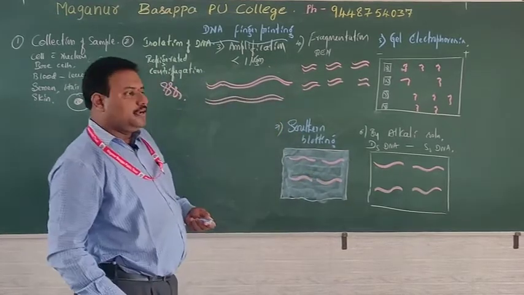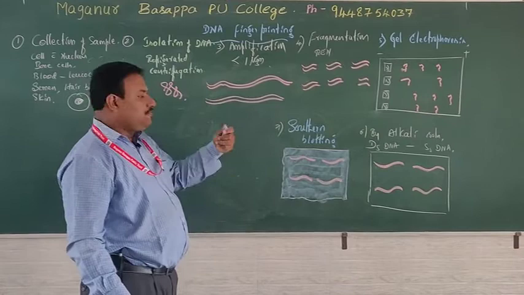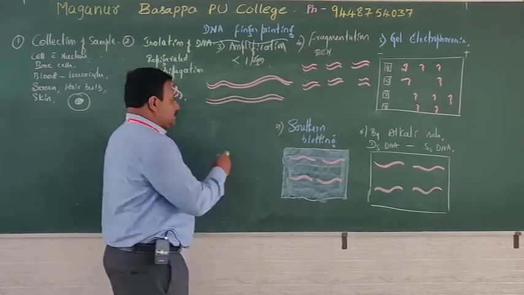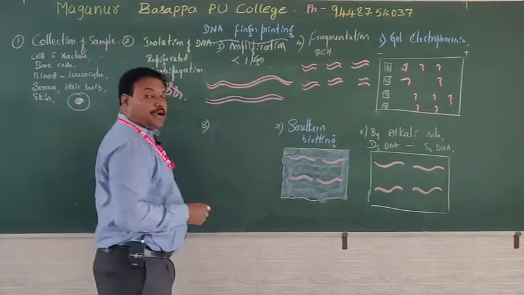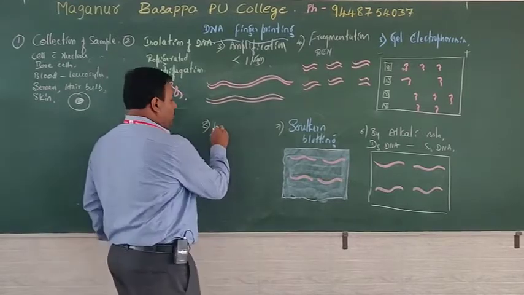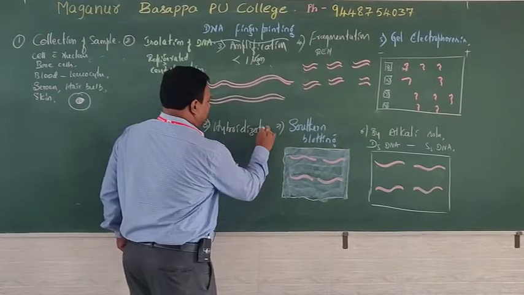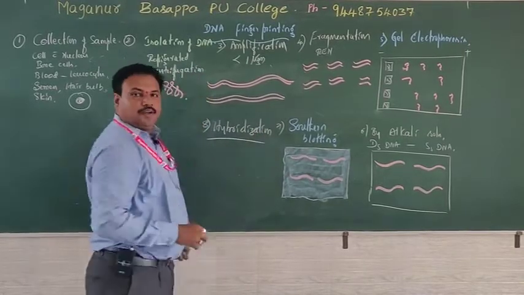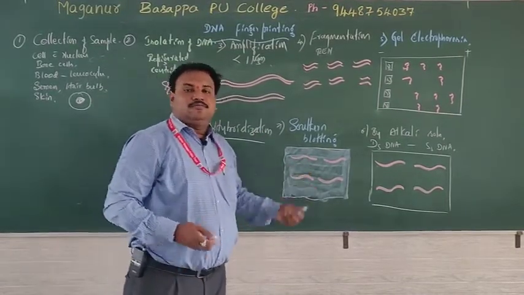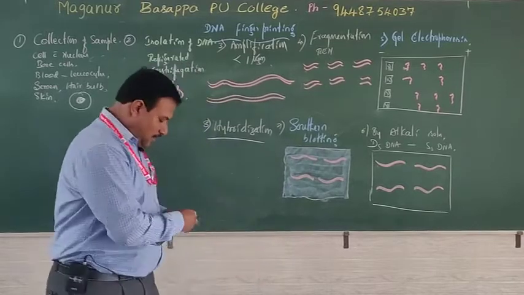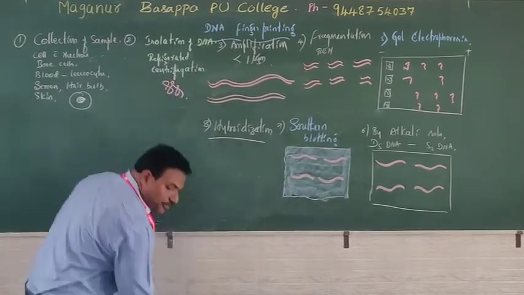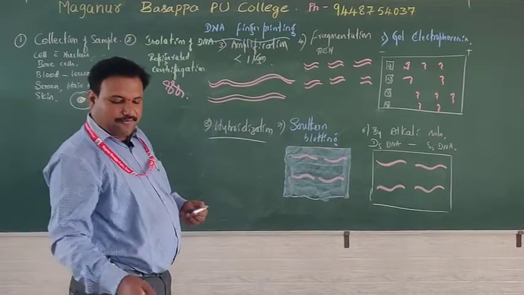Next one. Now the DNA is separated on the cloth, what we call the nitrocellulose sheet. On the sheet we separated DNA. Now it is time to conduct hybridization. What exactly does hybridization mean? Hybridization refers to unknown DNA pieces being matched or bound with a known sequence of DNA.